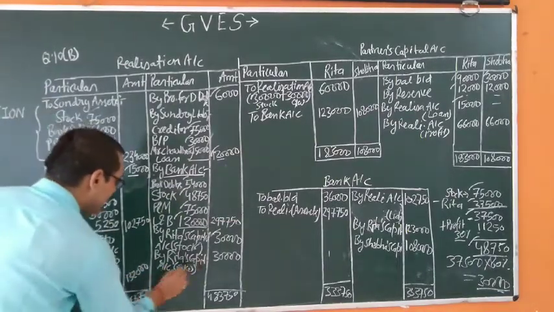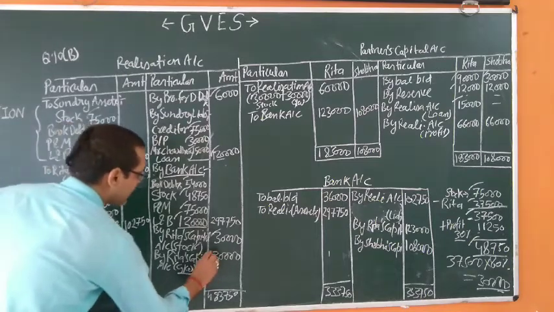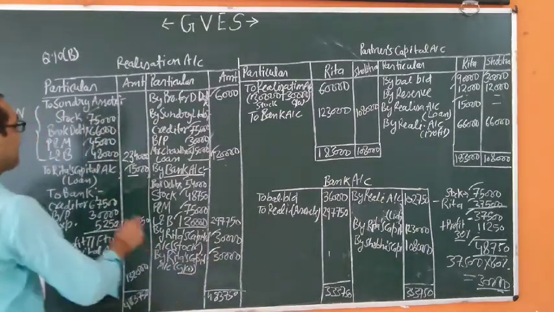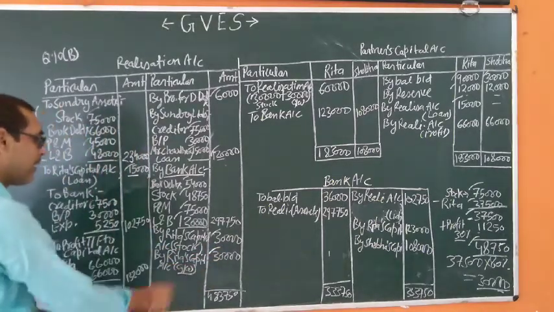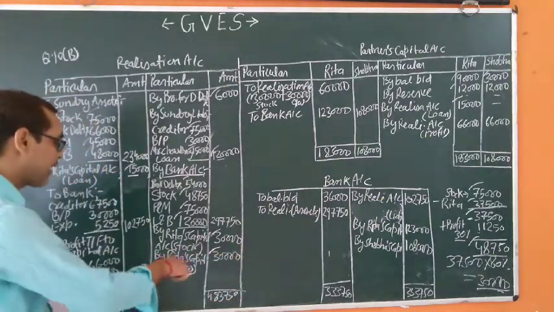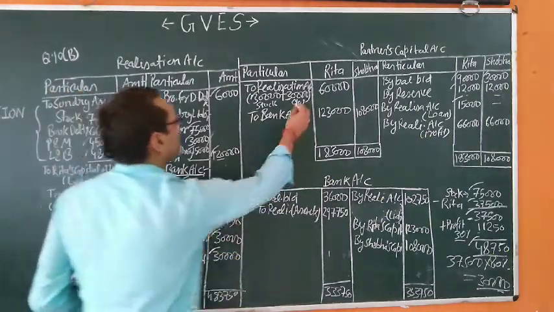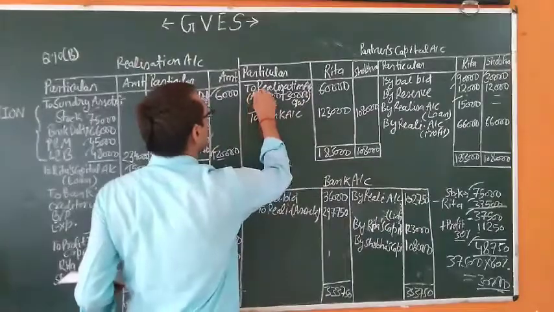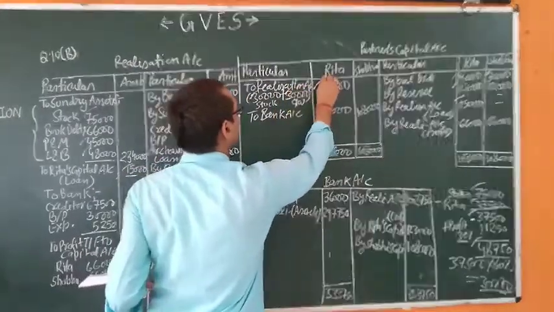So by Rita's capital for the goodwill 30,000, because if a partner takes any assets, his or her capital account will be debited. So 30,000 for the stock and 30,000 for the goodwill, total amount is 60,000.